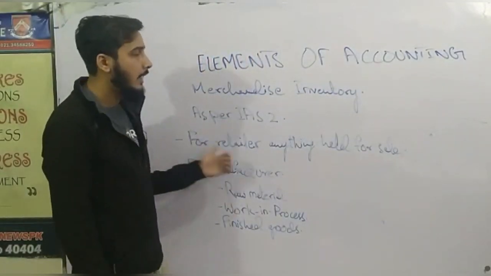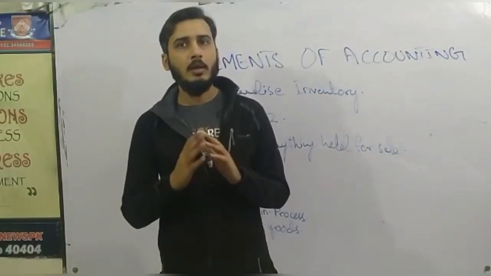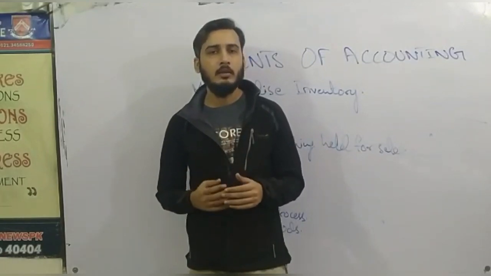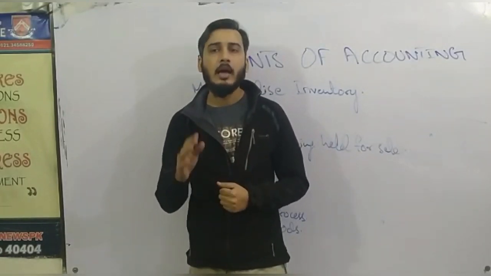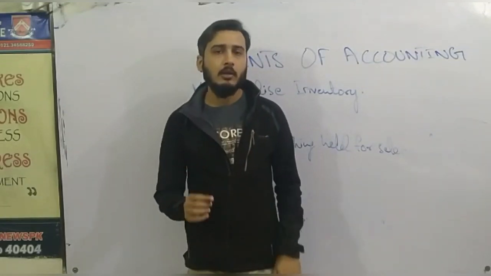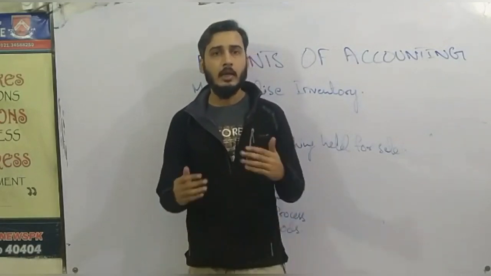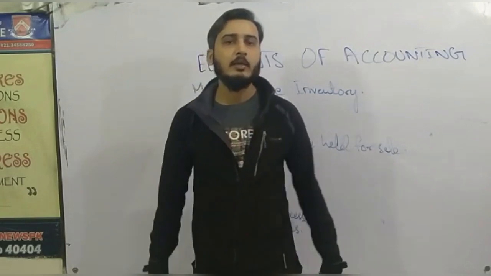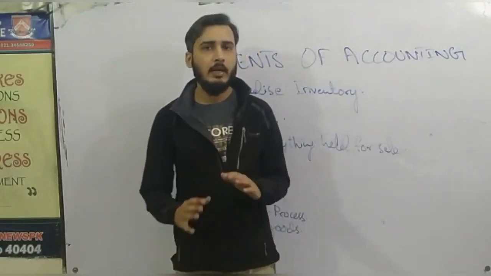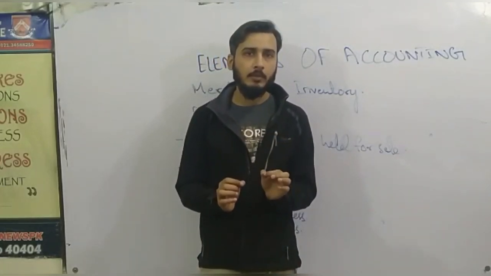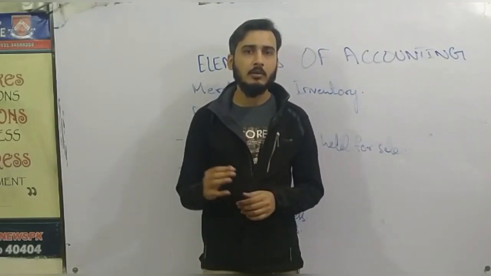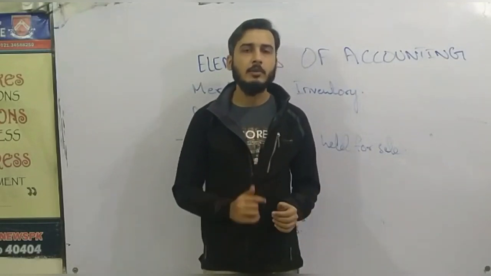So for a retailer, anything held for sale. If you see that in a retailer business, there are many things which are in use of the retailer. So those things will not be classified as inventory. But the things which the retailer has bought to sell, which he has the intention to sell, that is called inventory. So, in a nutshell, anything that is the main business of a company is called merchandise inventory. For example, if I make or assemble computers and I sell them, that is merchandise inventory for me.